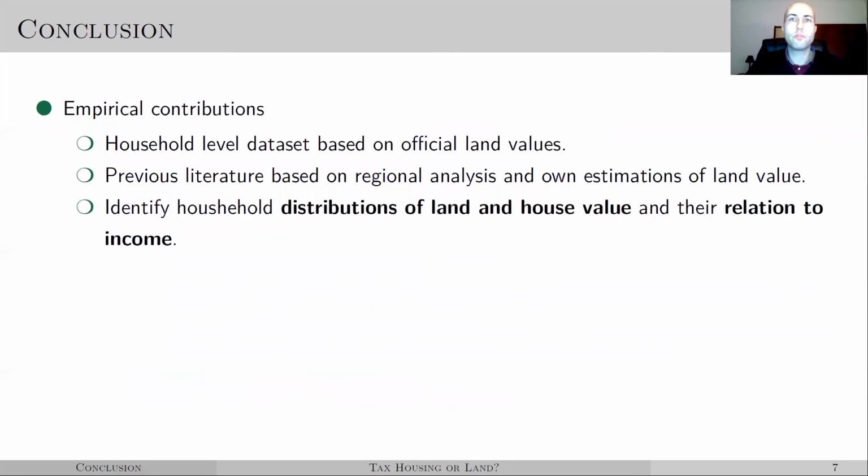So the paper contributes to the literature on two fronts. On the empirical front, we construct a high quality data set, which improves upon the literature, first by using official land value estimates rather than using our own estimations, and second, by carrying out the analysis at a household level, whereas previous literature performed regional analysis. Using this data, we reach novel findings regarding the distribution of house value and land value and how they relate to each other and to household income.